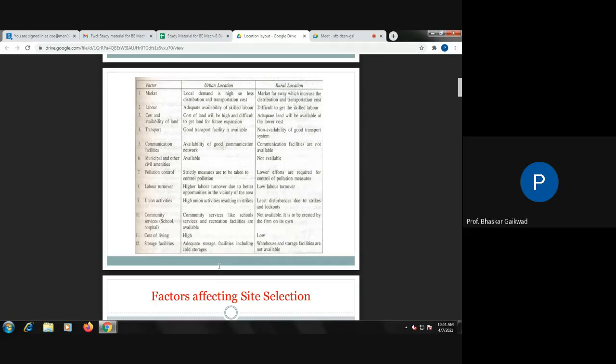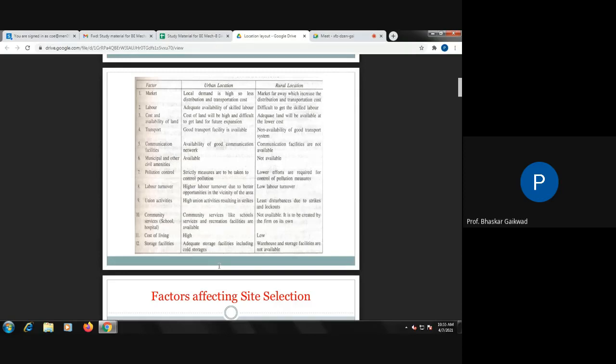Then transport facility you will get easily in the urban area as compared to the rural area. Communication facility: availability of a good communication network. Presently we are using mobiles, email, etc., so these factors will not affect that much as compared to 10 years back.